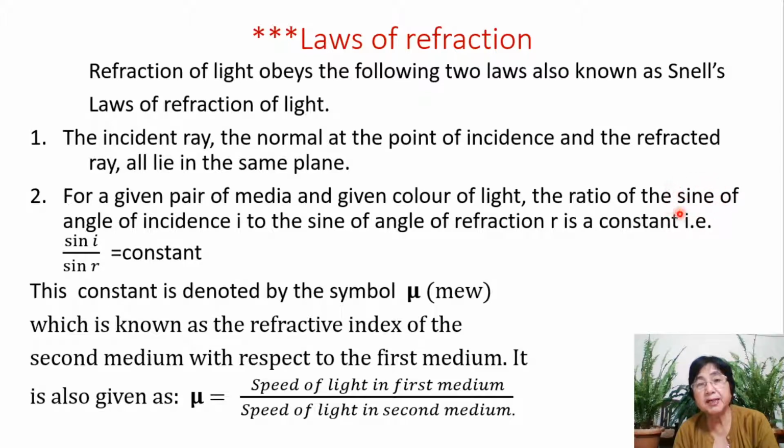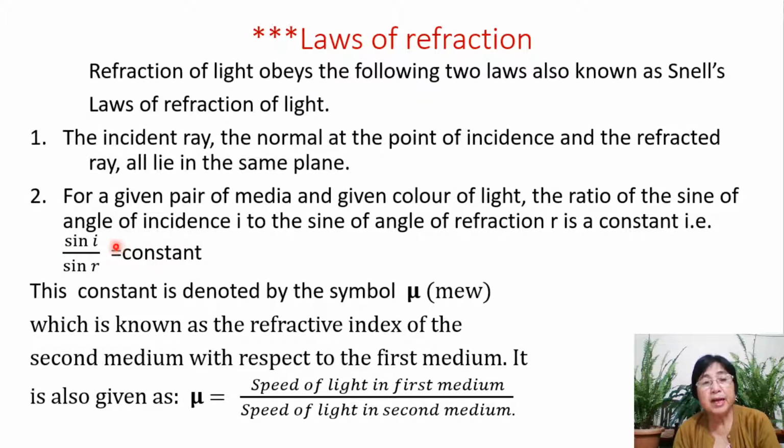This should be sine. These sine I by sine R are trigonometric ratios which you will be doing more in maths. So for now, you just have to take sine I by sine R as they are, because this portion will be done in maths.